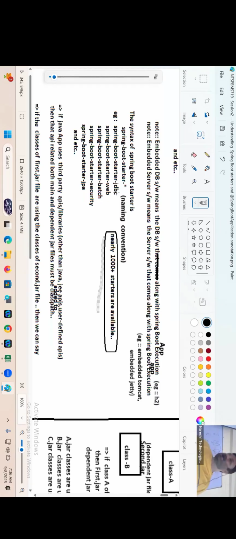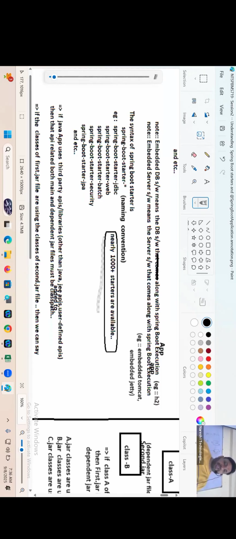There's no tension in that. But when you add a starter, main and dependent jars in the hierarchy will come, but relevant jars also will come. That means related jars. The classes of related jars will never be used by any main jar or dependent jar, but still they will come, assuming this fellow may show interest in using them. Like a tissue paper kind of thing, right?